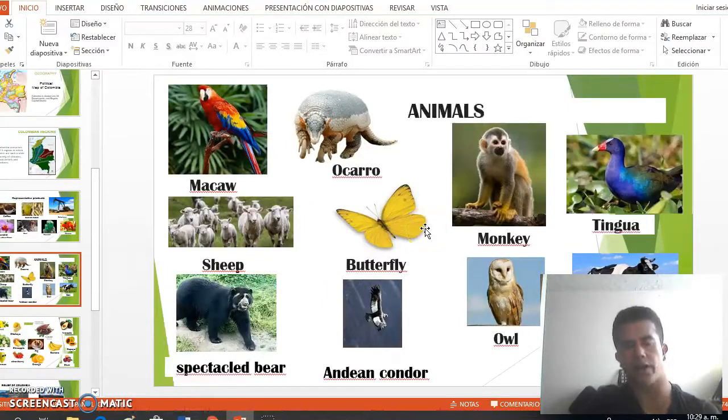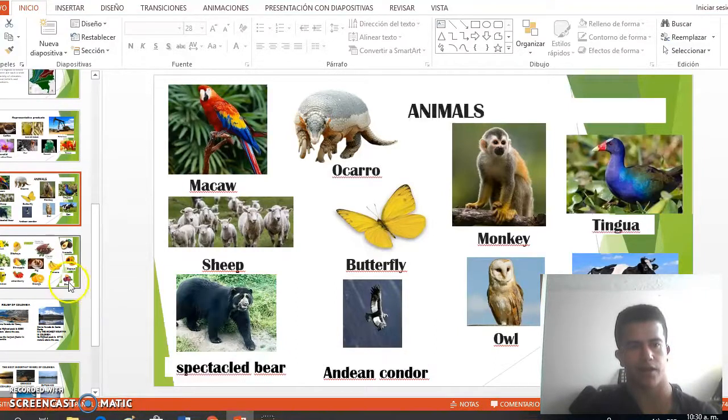There is such a wide variety of animals you can find in Colombia, for example, monkey, bucaro, sheep, butterfly owl. Tingua is an animal which you can find in the surroundings of Bogota. And then we have the spectacled bear and the Andean condor. Those are all of the most important representative animals